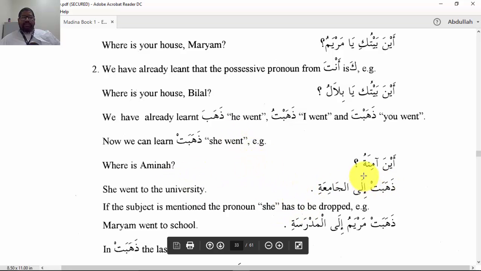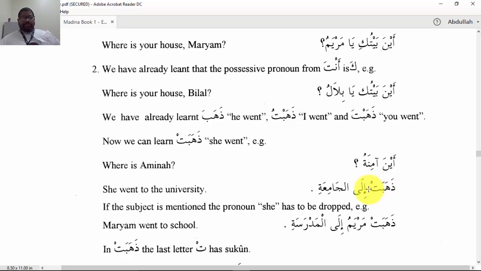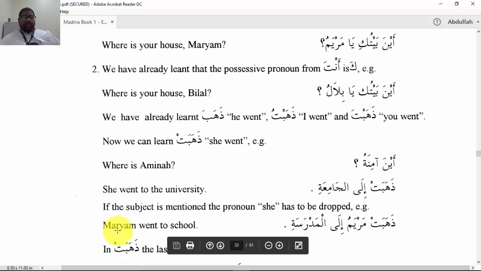But anyway, you can see the feminine form of this verb, the ta ta'nith, this feminine ta, indicating that it's a past tense verb for a female. If the subject is mentioned, the pronoun she has to be dropped. Let's look at this. If the subject is mentioned, the pronoun she has to be dropped.